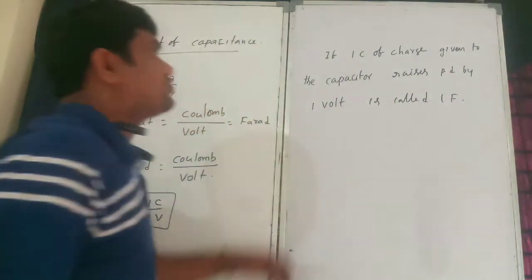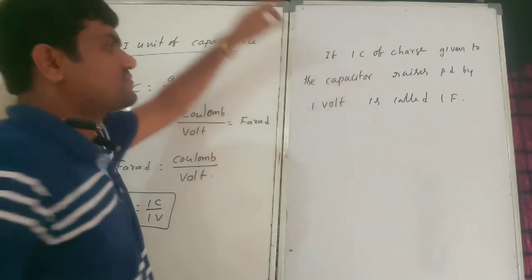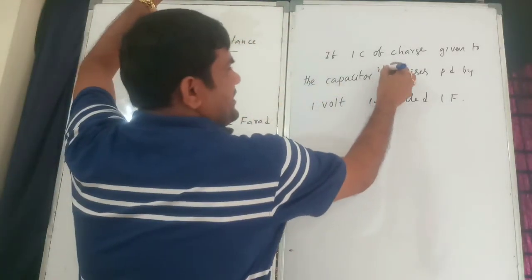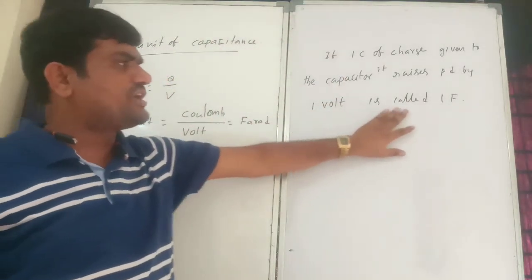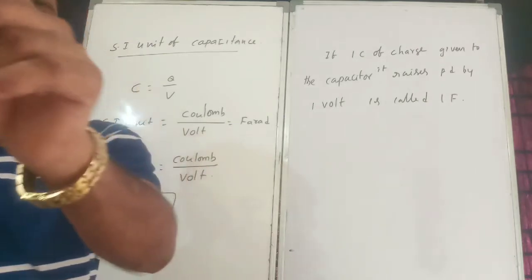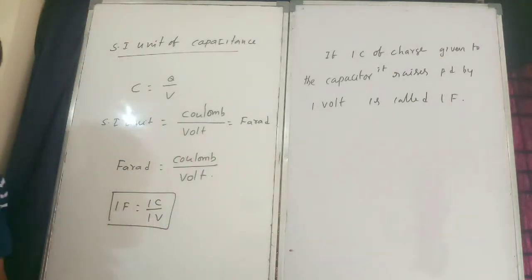What is that? 1 coulomb of charge given to the capacitor raises the potential difference by 1 volt, and that is called 1 farad. Generally, 1 farad is equal to 1 coulomb by 1 volt.